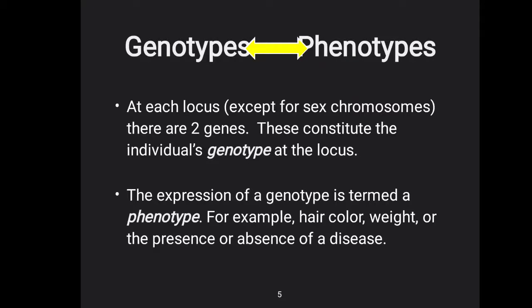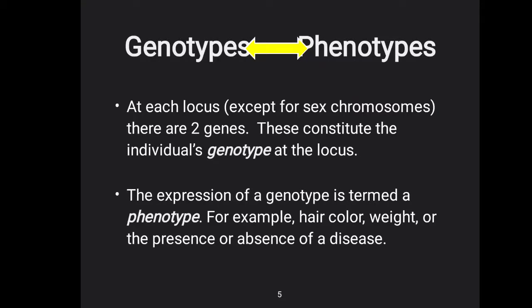Genotype and phenotype. At each locus there are two genes. These constitute the individual's genotype at the locus, but in this case we are talking about the autosomes, not the sex chromosomes.